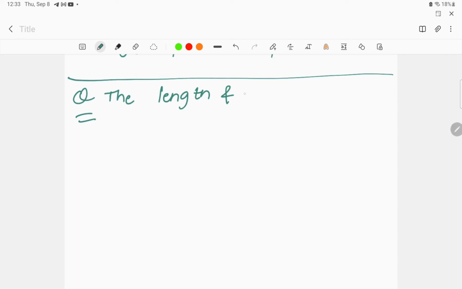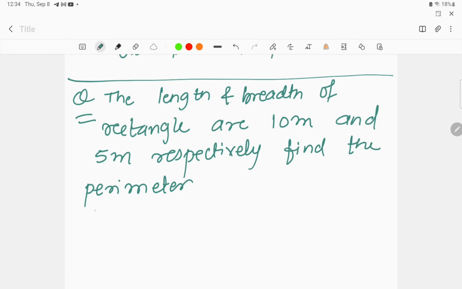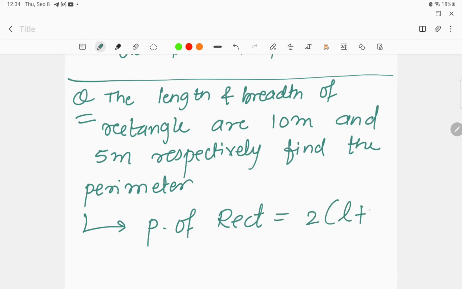Breadth of rectangle. Now the question asked here is, the length and the breadth of the rectangle are 10 meter and 5 meter respectively. We have to find the perimeter. I have given you the formula for finding the perimeter of the rectangle, that is, the perimeter of the rectangle is equal to 2 into length plus breadth.